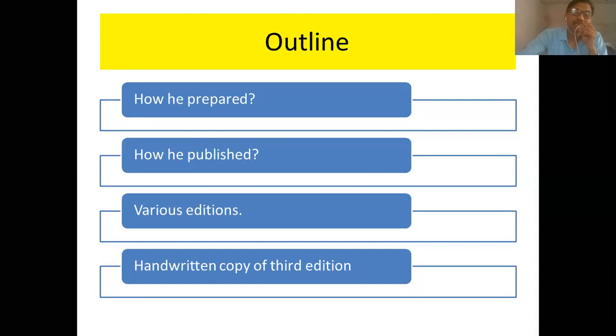repertory. Afterwards, we will see the various editions of Kent repertory. And there is one historical importance of the handwritten copy of the third edition of Kent repertory. So under these 7 headings, if a long question is asked for 20 marks, your answer must include these 7 headings.